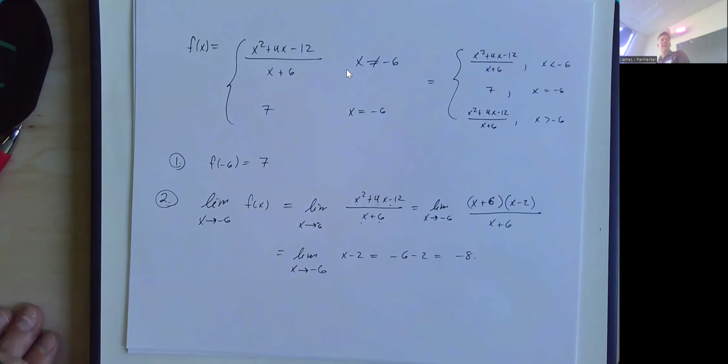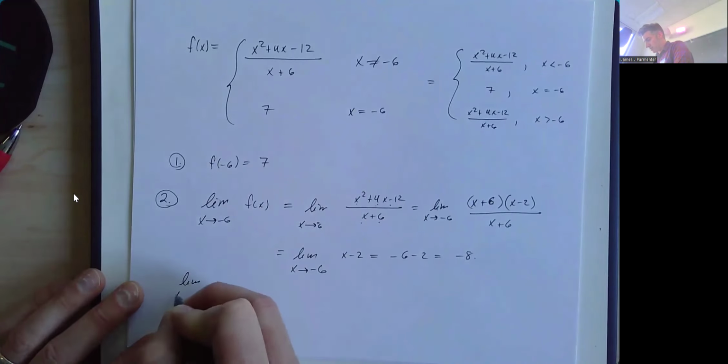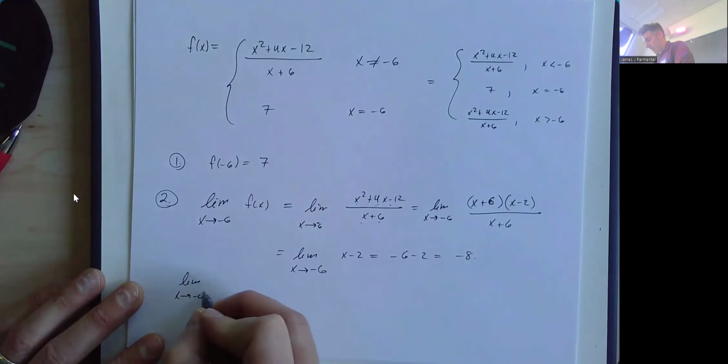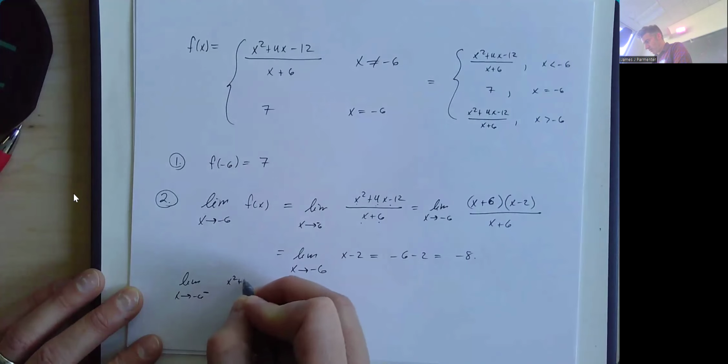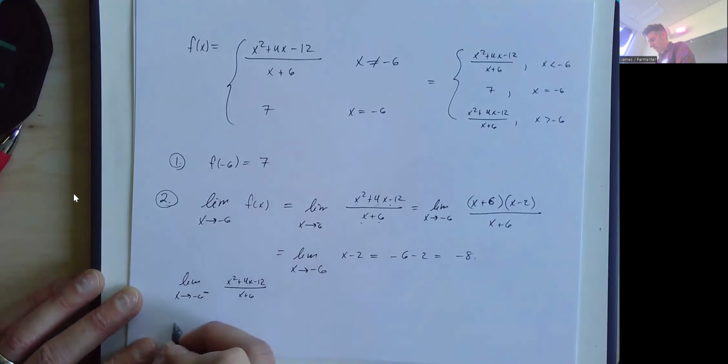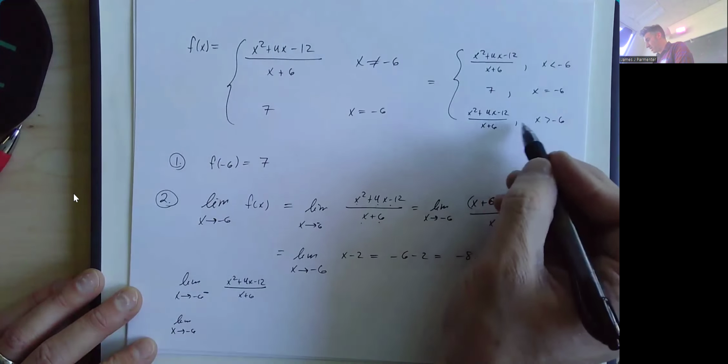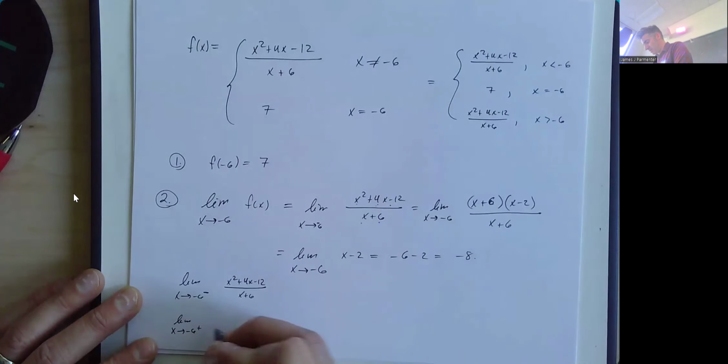And I could use one-sided limits, but I'll point out the one-sided limits are going to be the same work either way. The limit as x approaches -6 from the left, I'm going to use this piece, x squared plus 4x minus 12 over x plus 6. And the limit as x approaches -6 from the right is going to be the same piece.